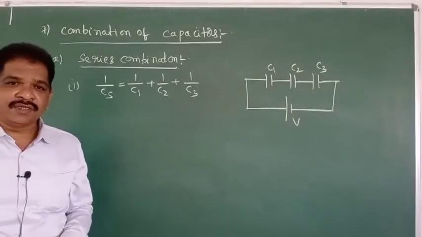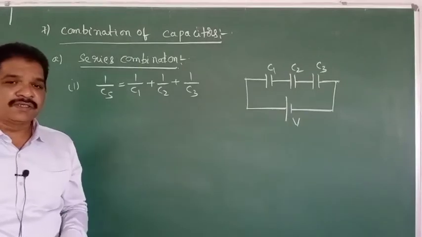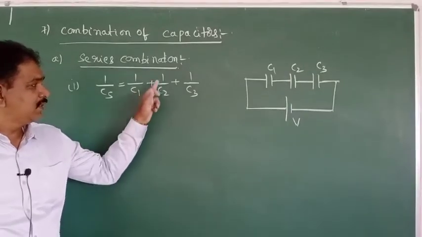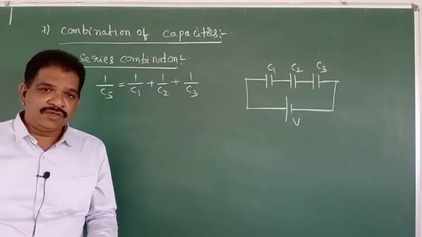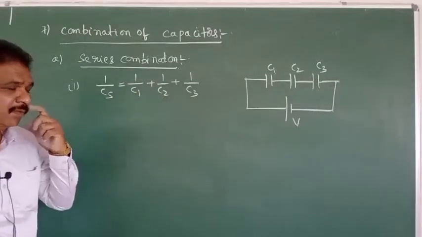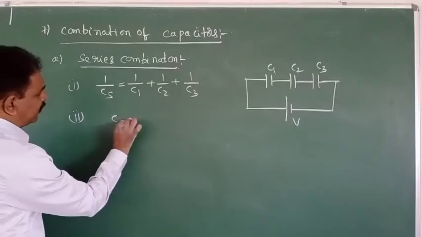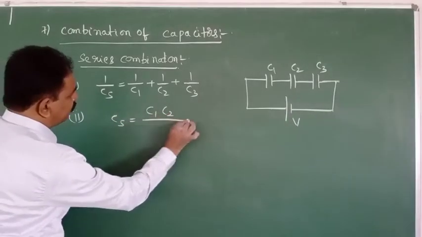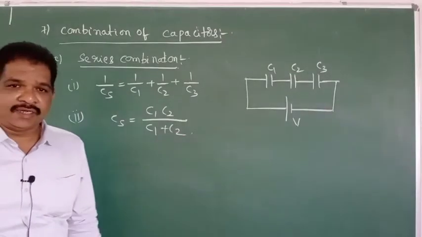When three capacitors are connected in series, the effective capacitance is 1 by C1 plus 1 by C2 plus 1 by C3. If only two are there, 1 by Cs is equal to 1 by C1 plus 1 by C2. So we will get Cs is equal to C1 C2 by C1 plus C2.